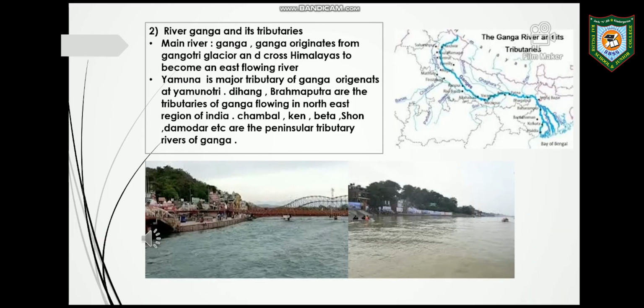Now, River Ganga and its tributaries. The River Ganga originates from the Gangotri Glacier and crosses the Himalayas to become an east flowing river. Many tributaries flow in a similar way. Yamuna, which originates at Yamunotri, is a major tributary of Ganga.